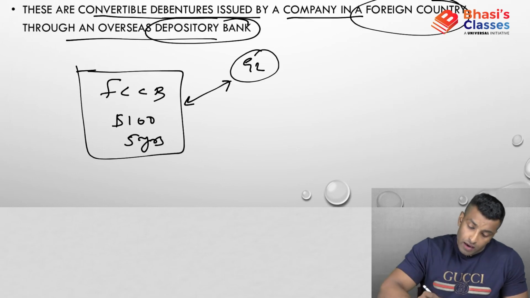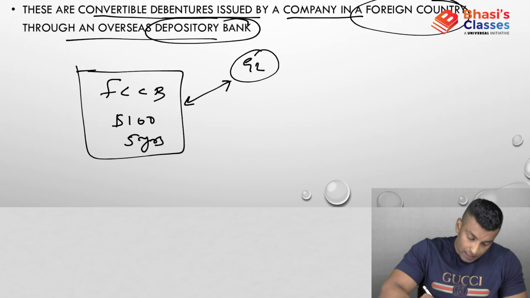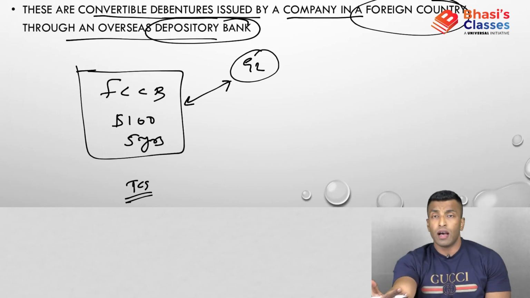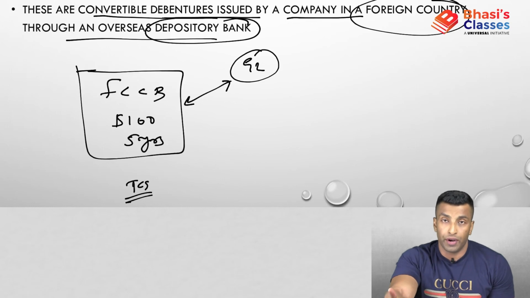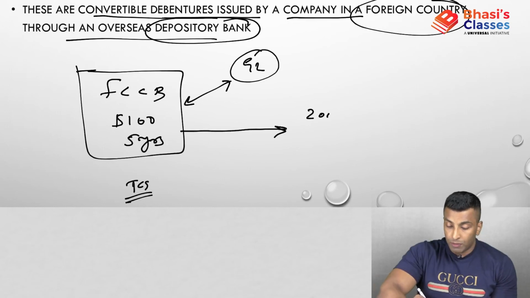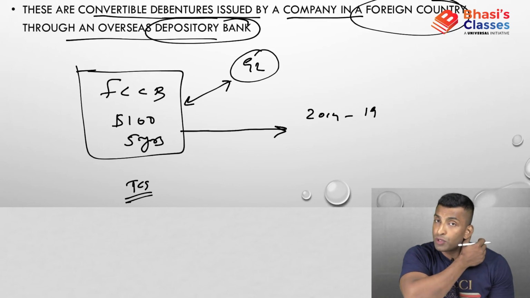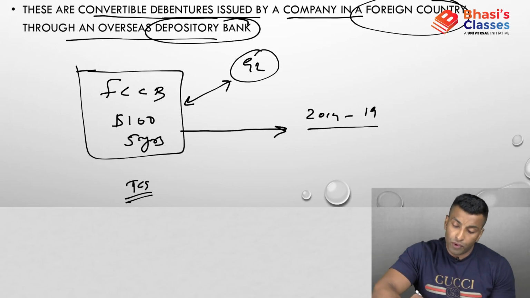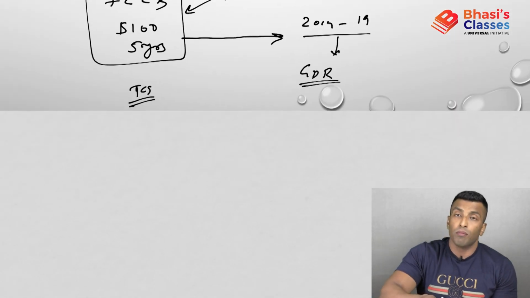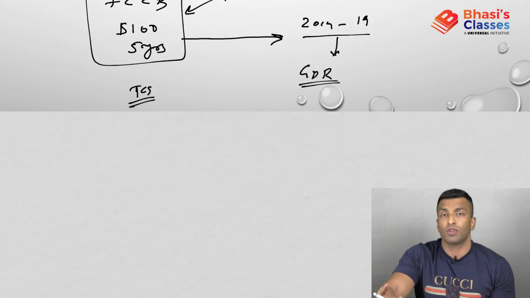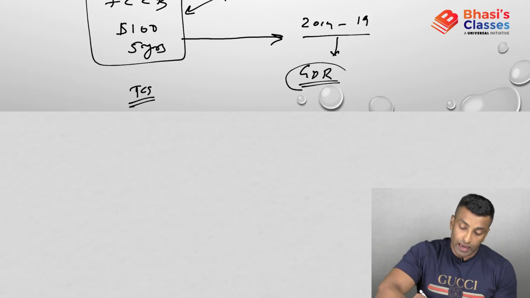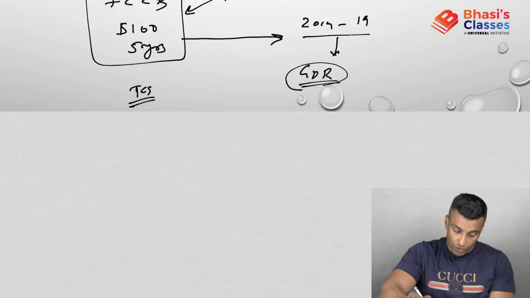Okay. Now the company is actually promising, let's suppose TCS, after 5 years, I'll be paying you $100. Suppose this is from 2014 to 19. So in 19 the company is supposed to pay $100. Now if the foreigner sees that the company is doing good, the foreigner can actually convert this into GDR, okay, and it can be bought and sold in the stock exchange. It is almost like a share, okay, so it can be bought and sold in the stock exchange.